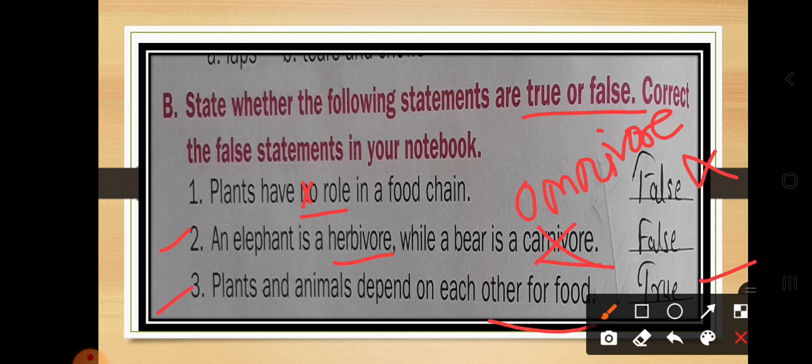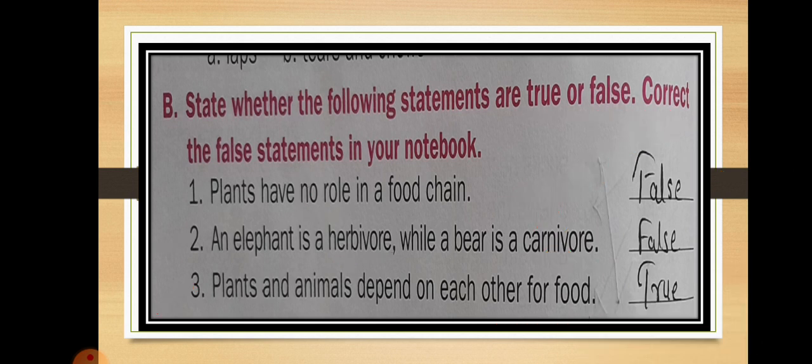So you only have to write two corrections: that plants have a role in a food chain, which is the correct statement, and that an elephant is a herbivore while a bear is an omnivore. So you have to write in this manner. So this is your answer, okay.